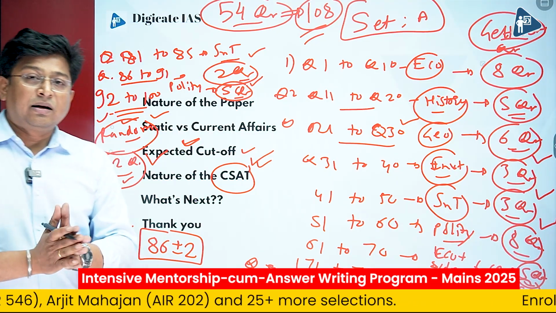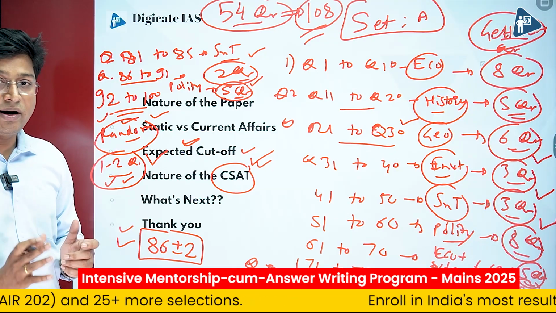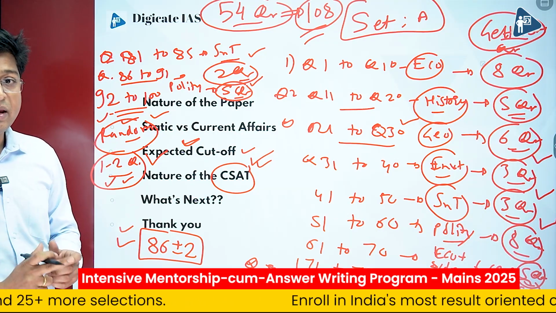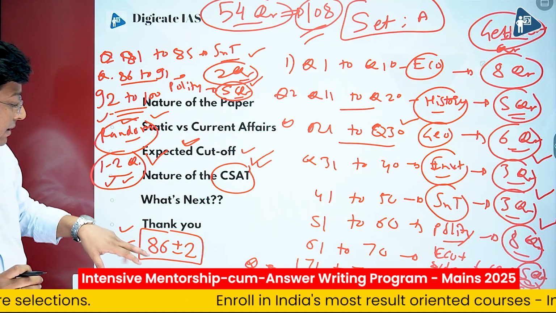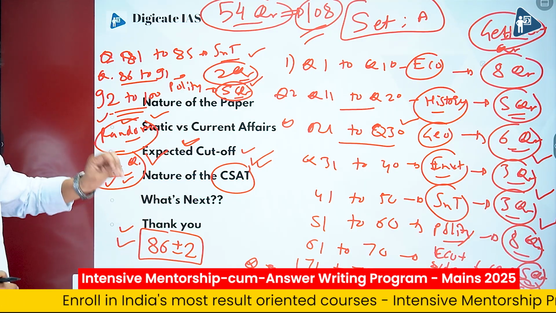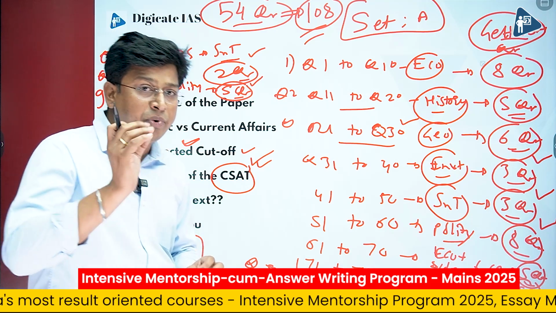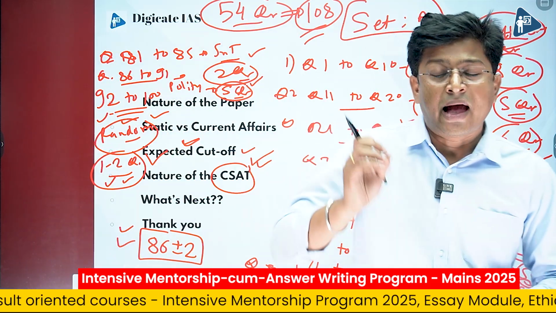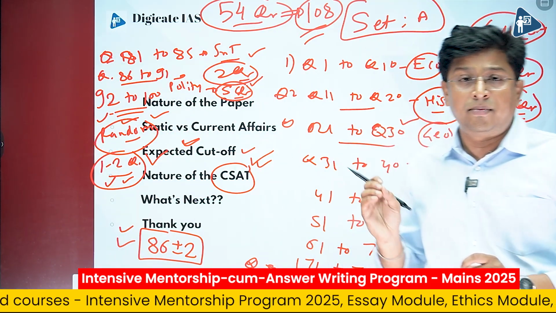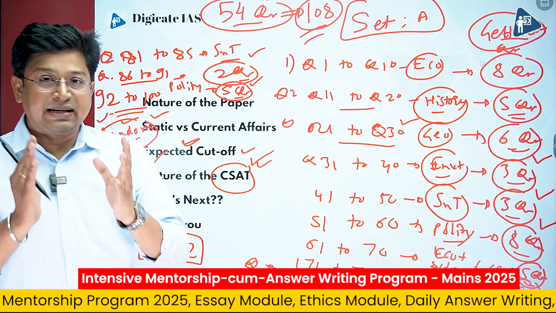We need to consider the increase in competition that happens every year, all right. We need to consider that factor as well. So based on that, I'm saying the cutoff could be somewhere around 86 plus minus 2, but in any case it is not going to cross the 90 number, all right. So everyone who is beyond 90 is definitely safe, and whoever is beyond 100 marks is super safe. So now the next question is, what's next?